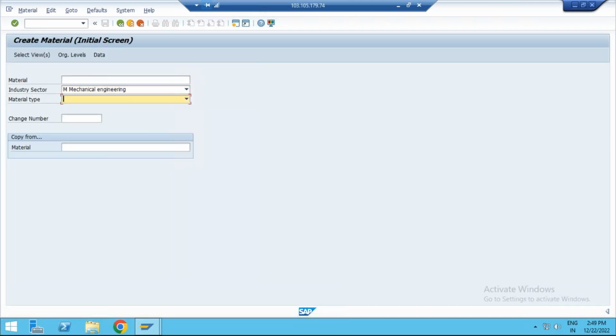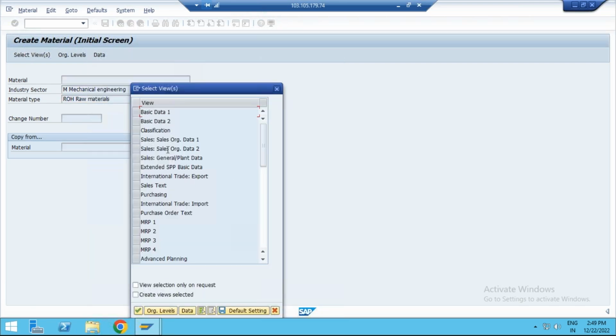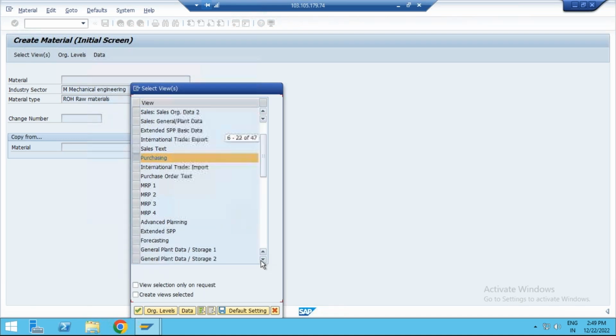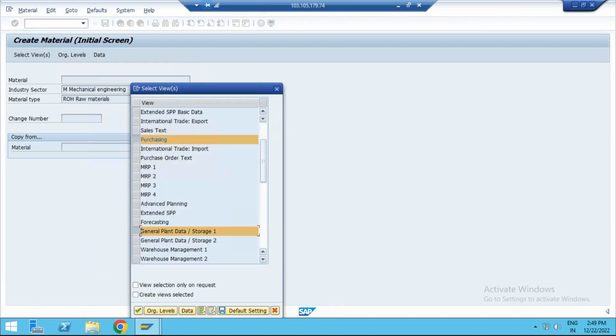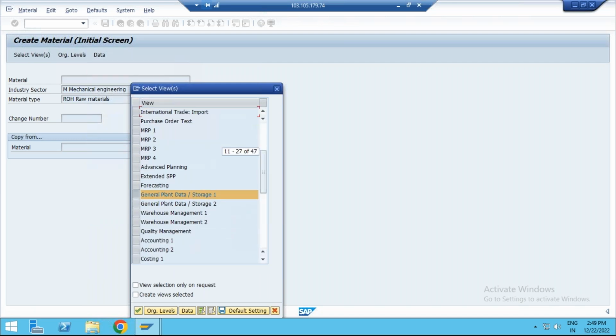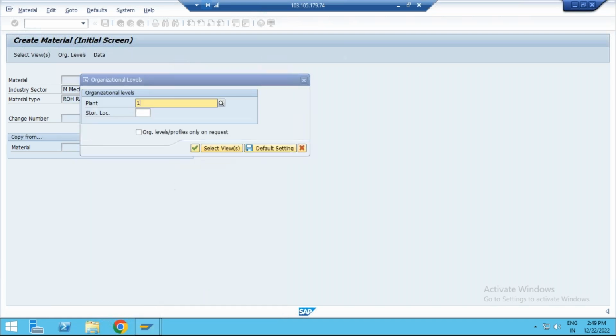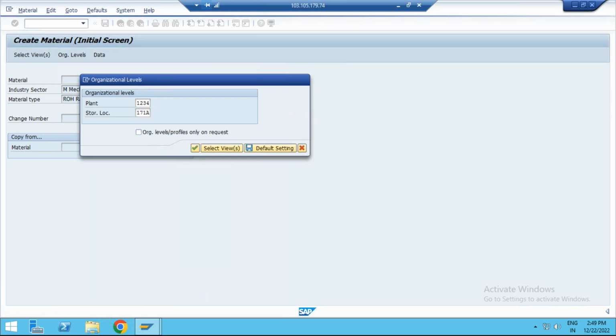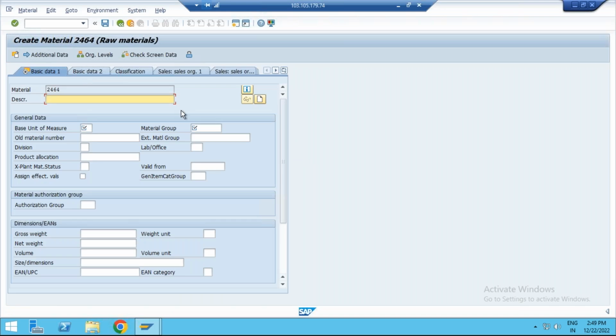So what is your industry sector? Mechanical, and some material, raw material. Go to selection views: basic MM views, basic data, purchasing, general plant storage location 1, and accounting 1 view. Go to org levels. So 1, 2, 3, 4, storage location like 171A. So I'm creating a new material in my plant here.